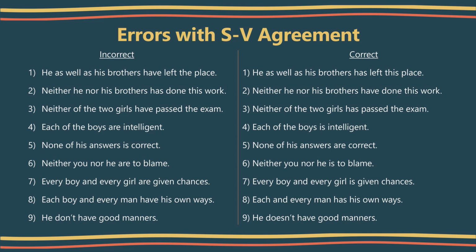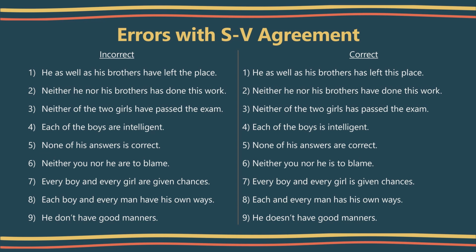Next, neither you nor he are to blame. As I already gave you the rule of neither, the correct sentence is neither you nor he is to blame. Every boy and every girl are given chances. If a noun is preceded by every, we use a singular verb. So the correct sentence is every boy and every girl is given chances.